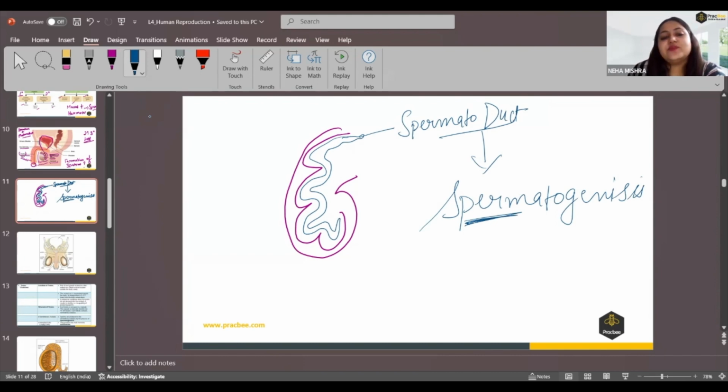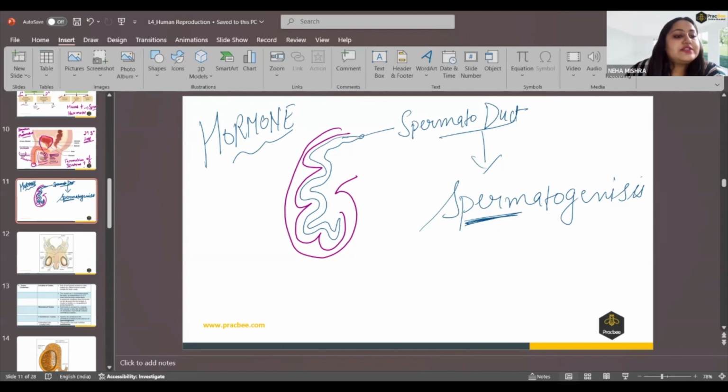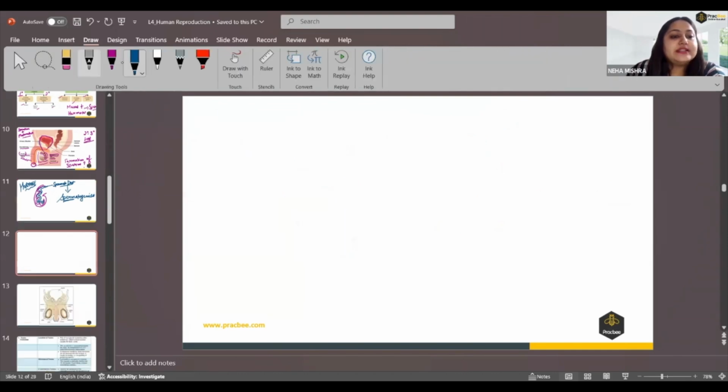So inside the testes, we have these compartments. We'll call them spermatoduct, where the sperms are forming. And they are not forming on their own. There are many hormones which support them and help them to be formed inside the male reproductive organ. We have to understand the hormonal stimulation inside the male body, and only then will we understand how these sperms are formed. Right now I have explained where these sperms are formed. Now we will move on to how these sperms are formed inside the body. So first we have to understand the hormonal impact inside the male body.